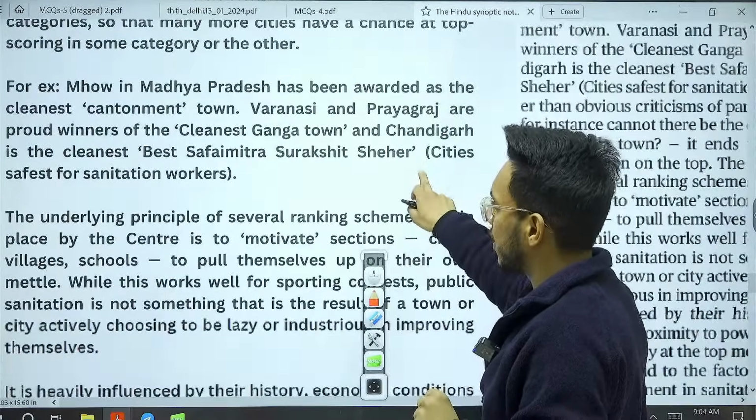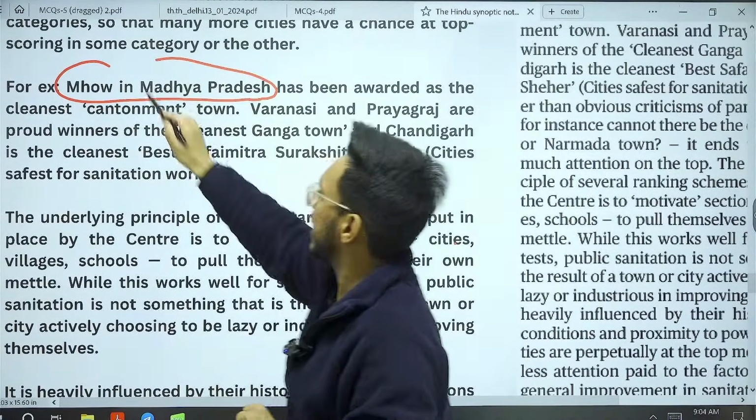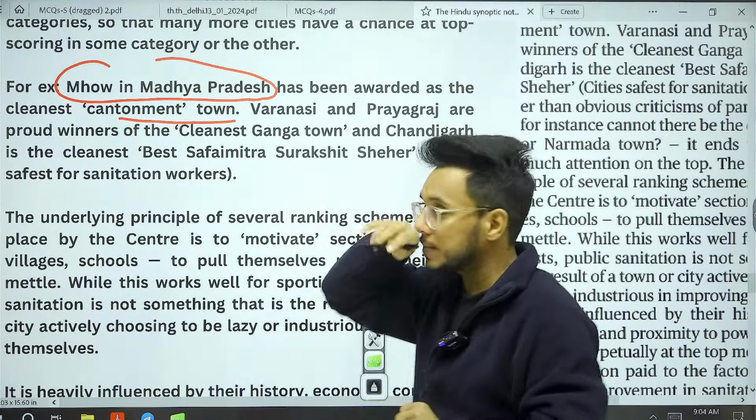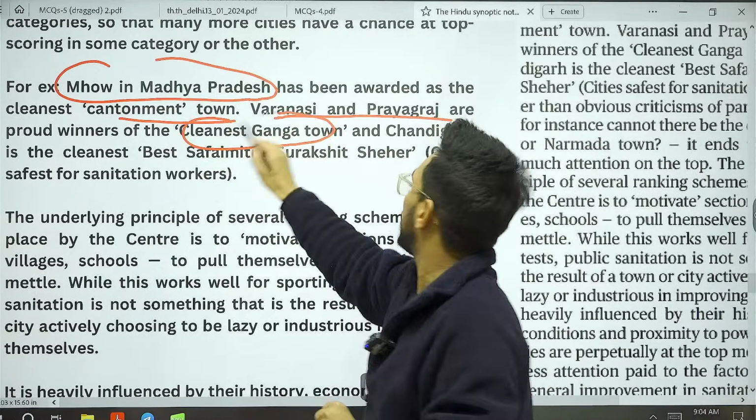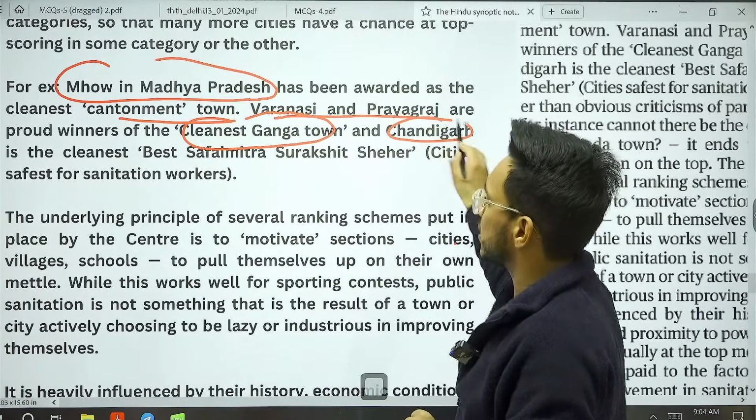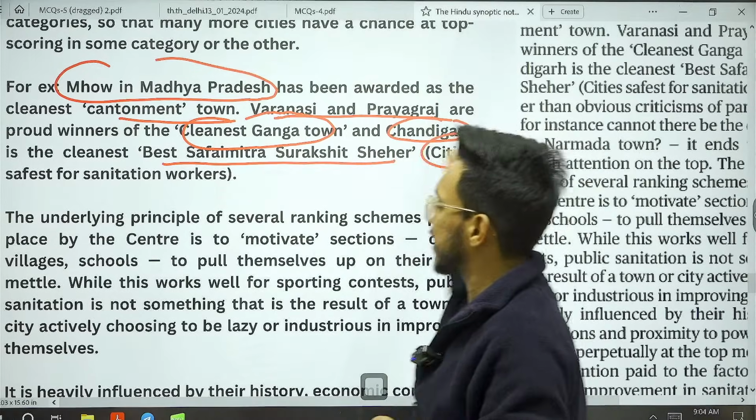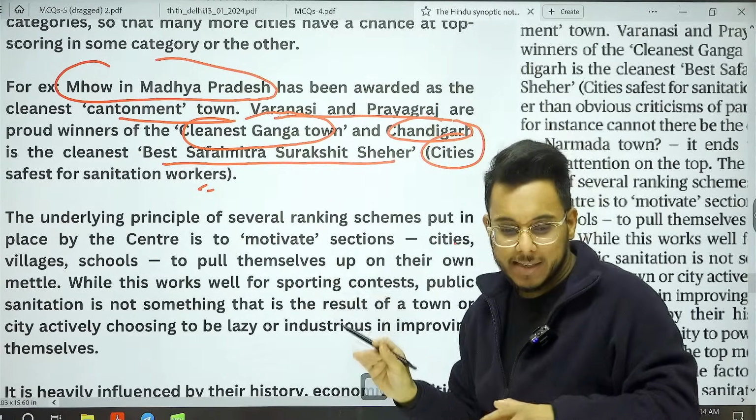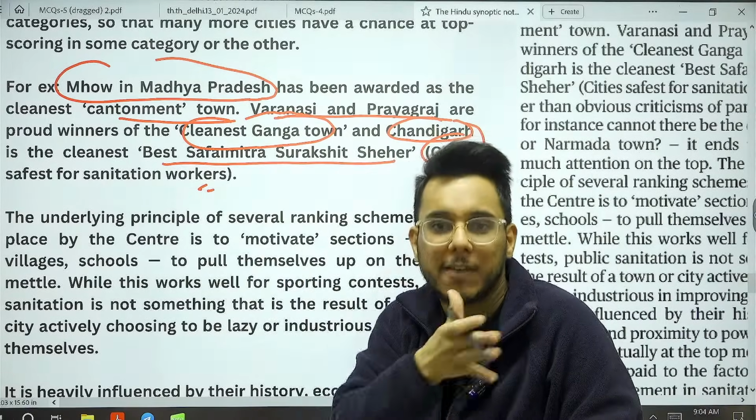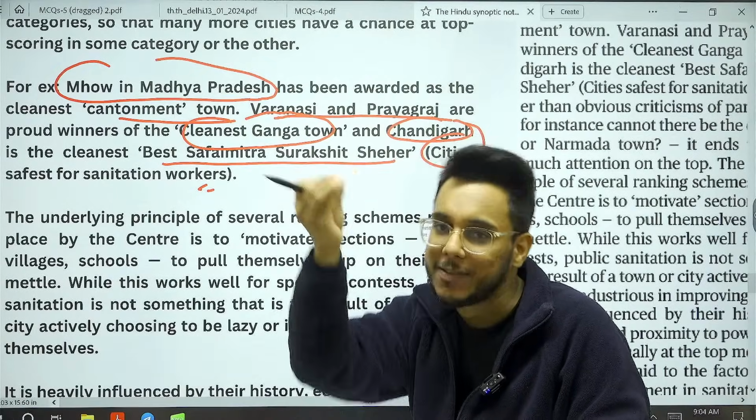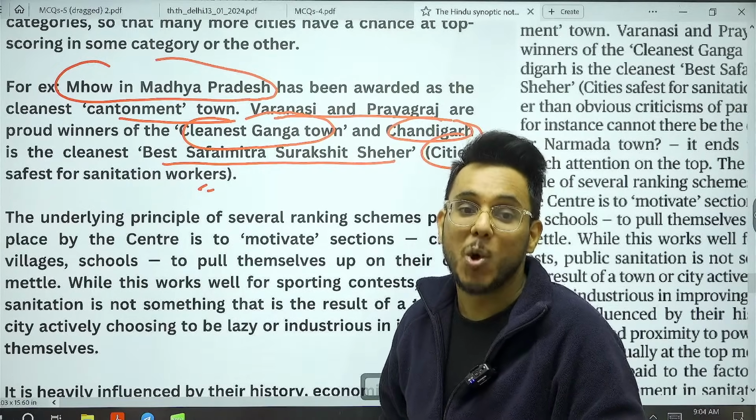Basically, this year, Mhow in Madhya Pradesh was declared the cleanest cantonment town. Varanasi and Prayagraj were the winners of the cleanest Ganga town. Chandigarh was the winner of best Safai Mitra Surakshit Shahar, meaning the city safest for sanitation workers. Now understand this, that within one ranking, so many sub-rankings have been created that every city will get some good rank. You have created so many